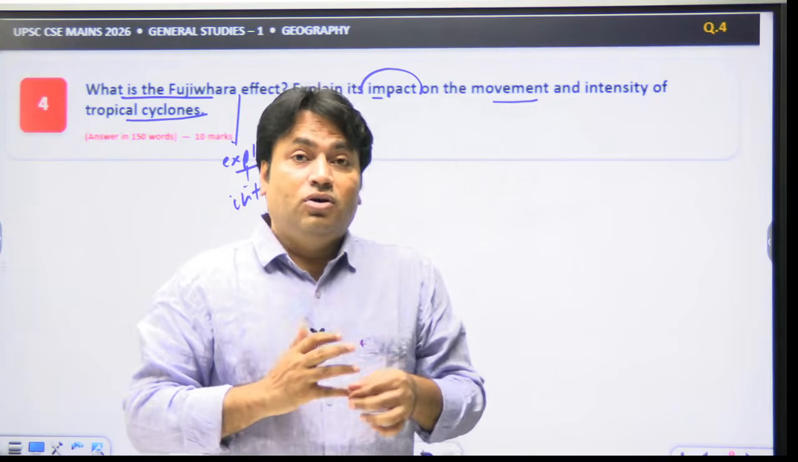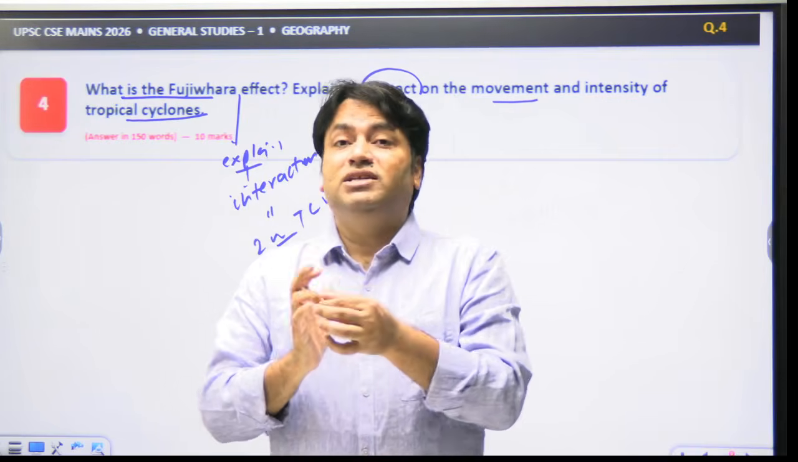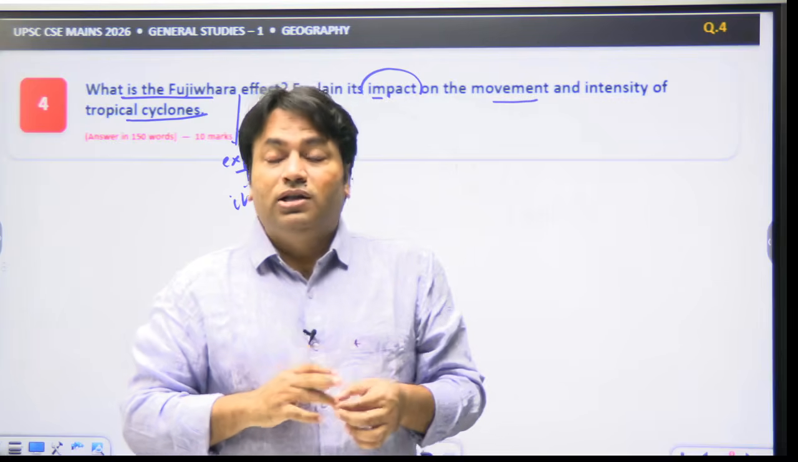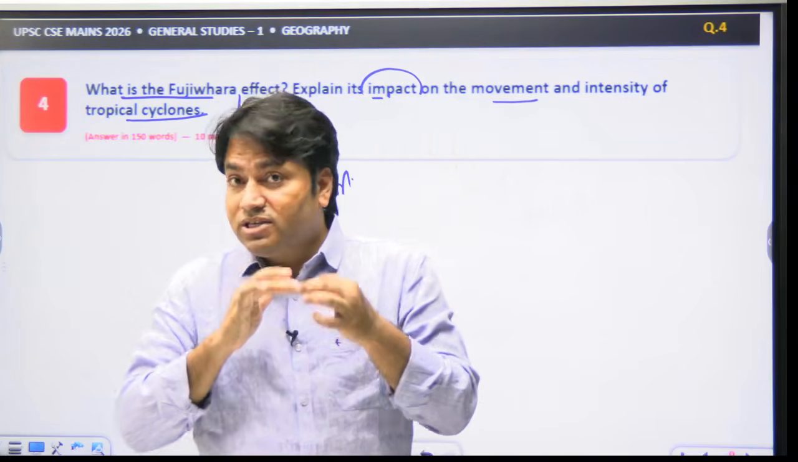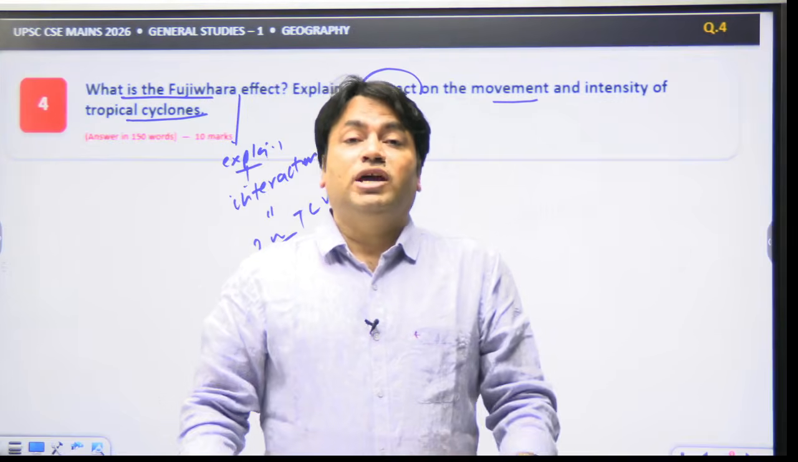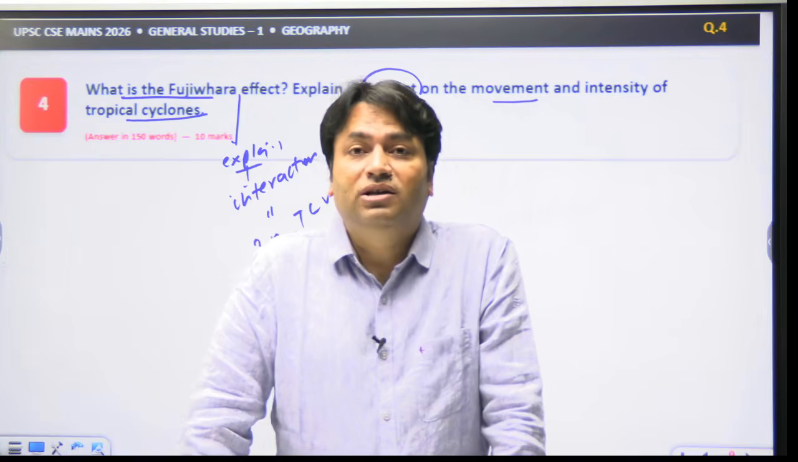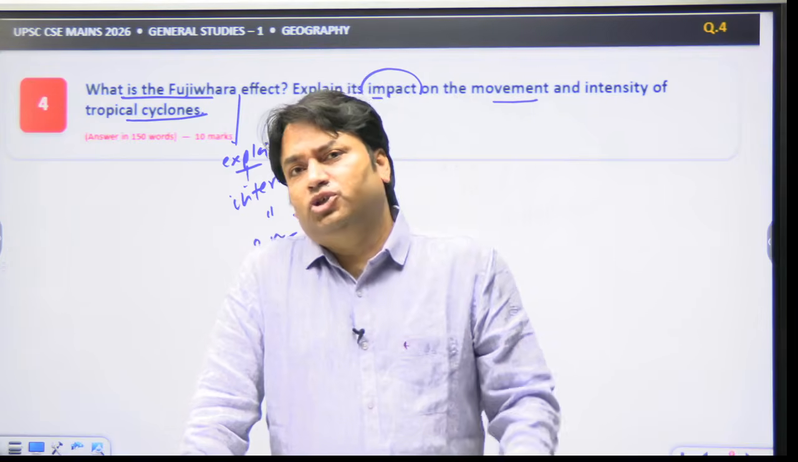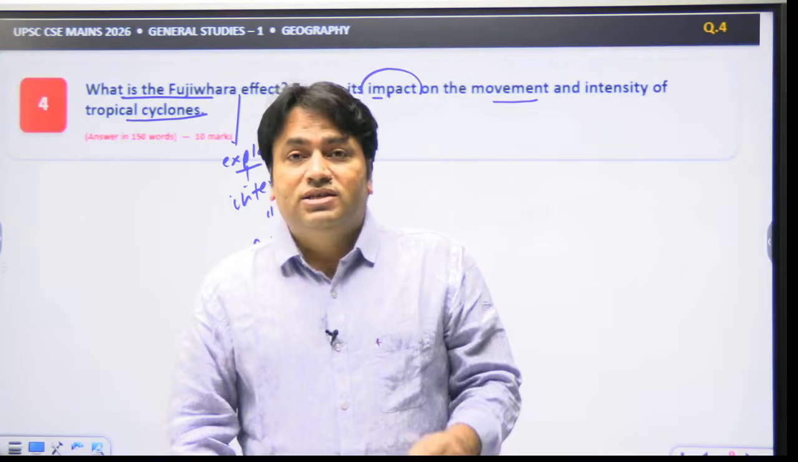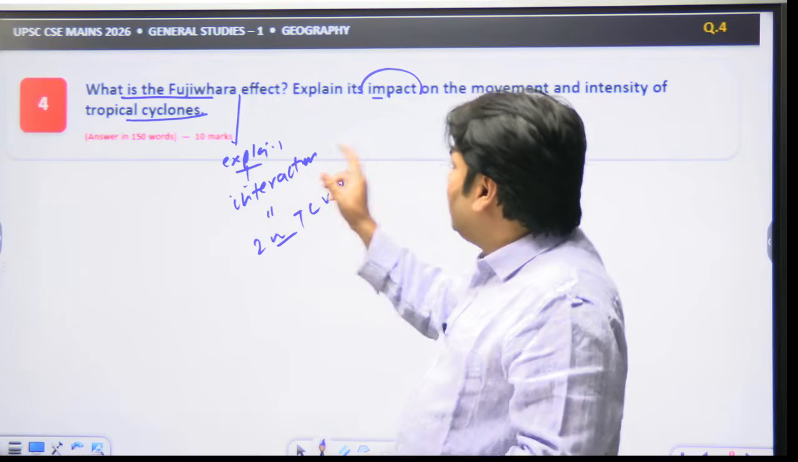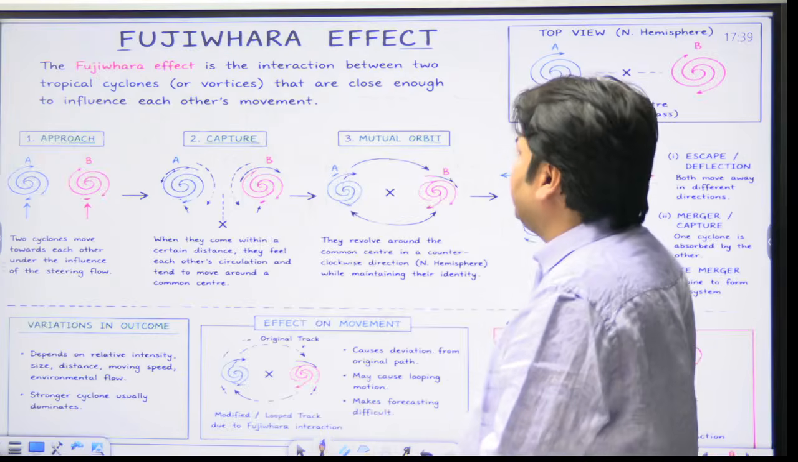The behavior also depends on the relative intensity of both these cyclones. The behavior also depends on the size of the vortices. The behavior also depends on the vertical wind shear as well as oceanic and atmospheric conditions. So this is the definition of the Fujiwara effect. This is a very simple definition.